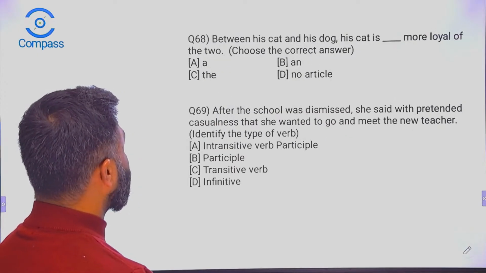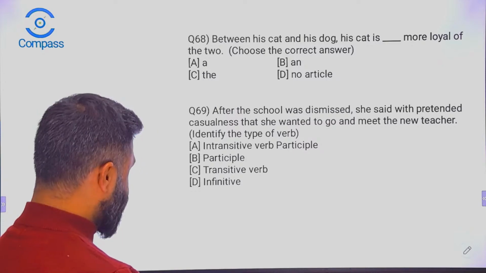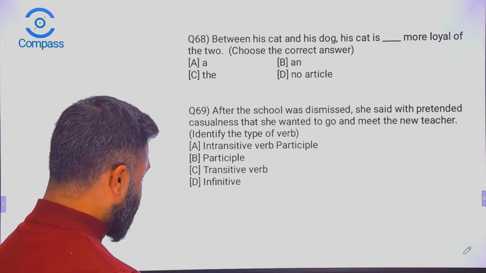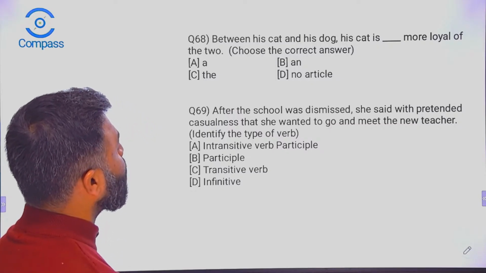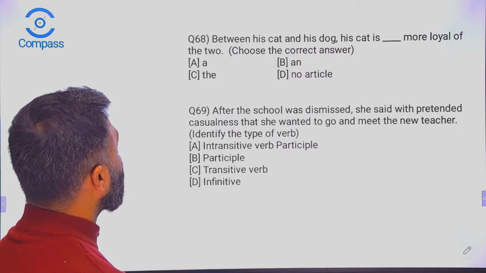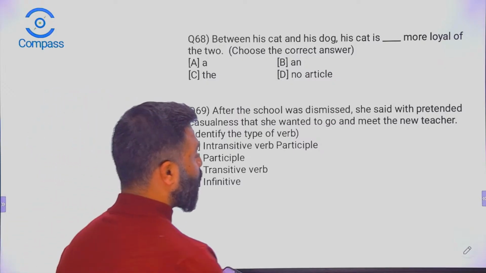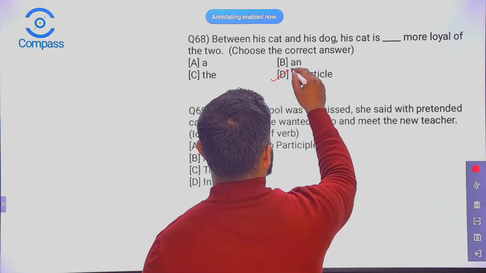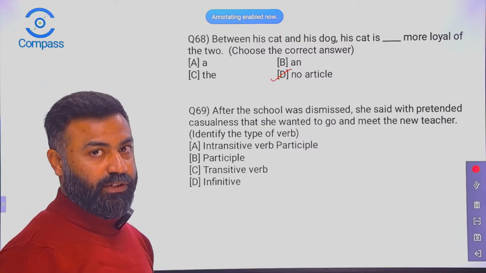Question number 68. Between his cat and his dog, his cat is dash. What do you think? A more loyal of the two, more loyal of the two, the more loyal of the two, or no article. So it has to be no article here. That's the right option. His cat is more loyal of the two. No article is required here.